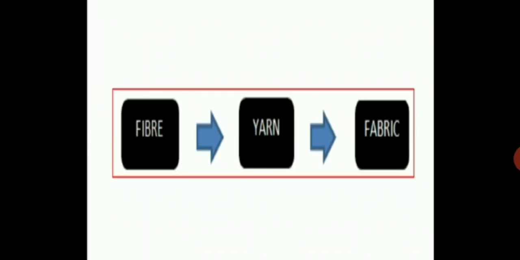Then the process goes like this: from fiber you get yarn, and from yarn you get fabric. So the flow is fiber, yarn, fabric. Draw this diagram in your notebook neatly.